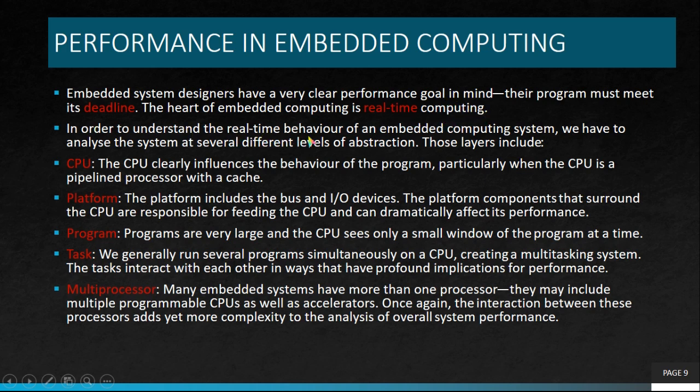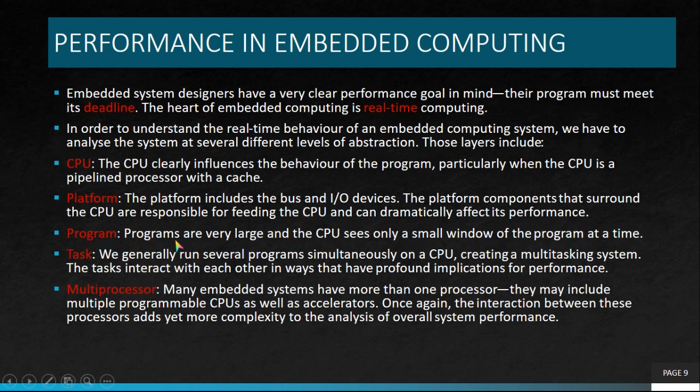In order to understand the real-time behavior of an embedded computing system, we have to analyze the system at different levels of abstraction. Those layers include: first one, CPU. The CPU clearly influences the behavior of the program, particularly when the CPU is a pipelined processor with a cache. Next one, platform. The platform includes the bus and the I/O devices. The platform components that surround the CPU are responsible for feeding the CPU and can dramatically affect its performance.